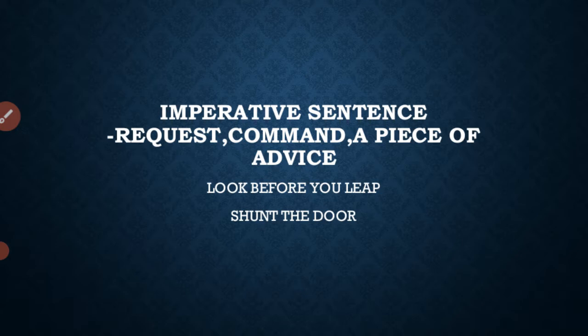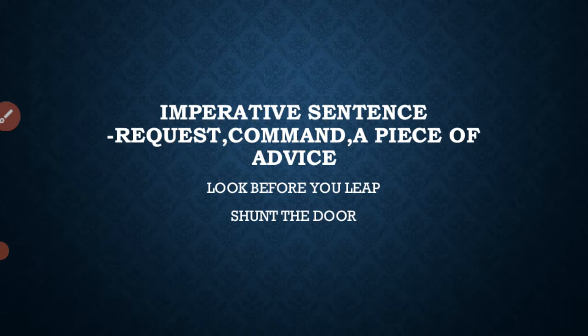And the second one is the imperative sentence: request, demand, a piece of advice. In this sentence we have request, command, a piece of advice. Examples: Look before you leap. This is advice.